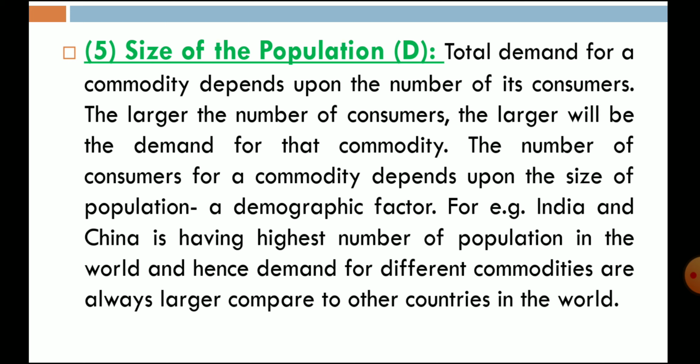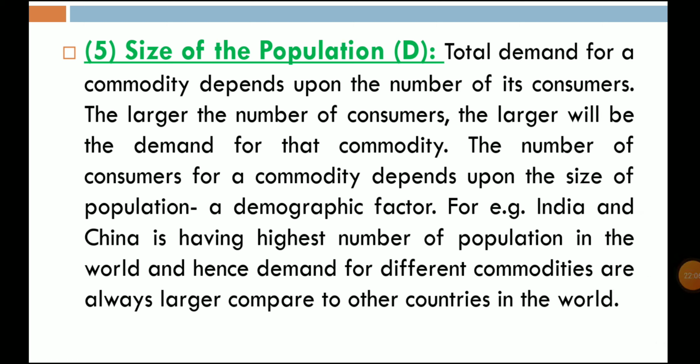So the number of consumers is increased in India, so there will be more and more demand continuously for each and every product. If the size of population changes, then demand will also change. Total demand for a commodity depends upon the number of its consumers.